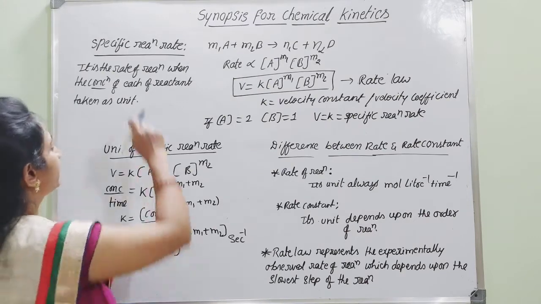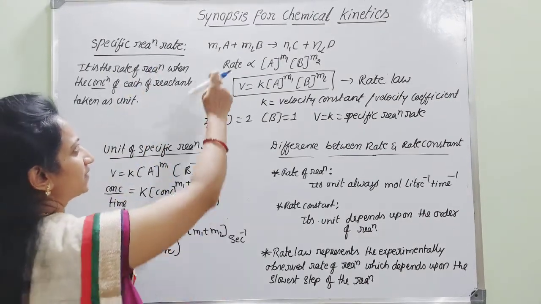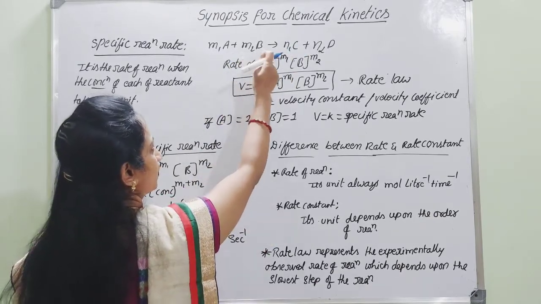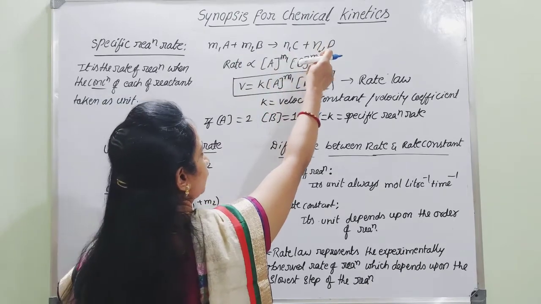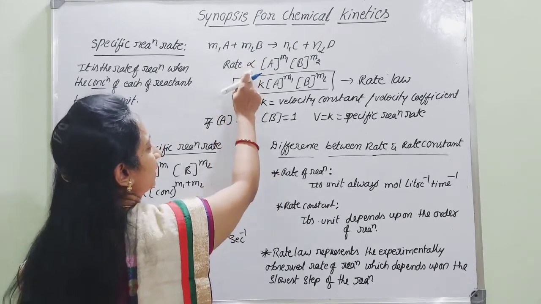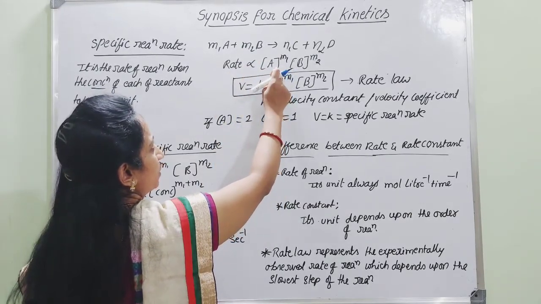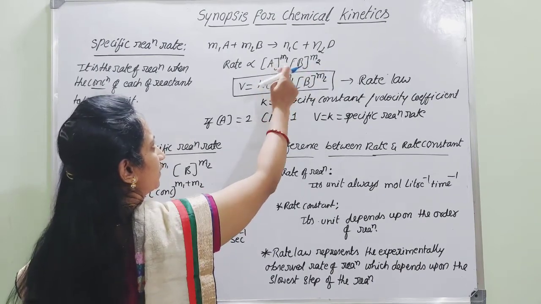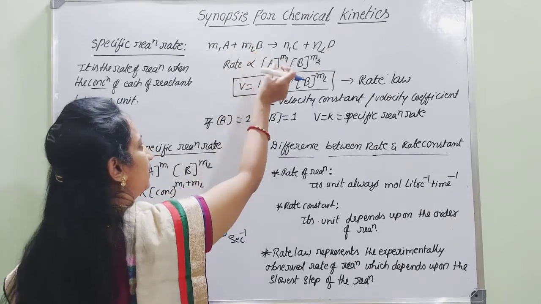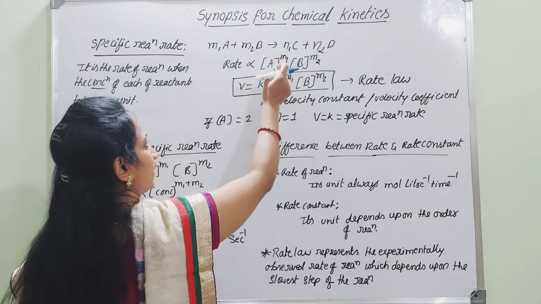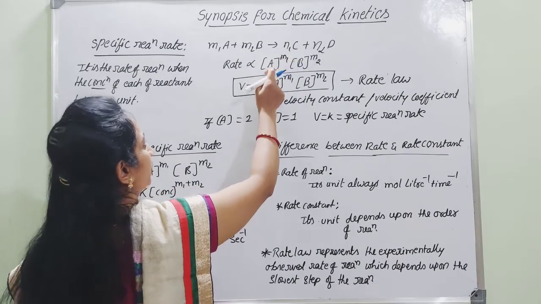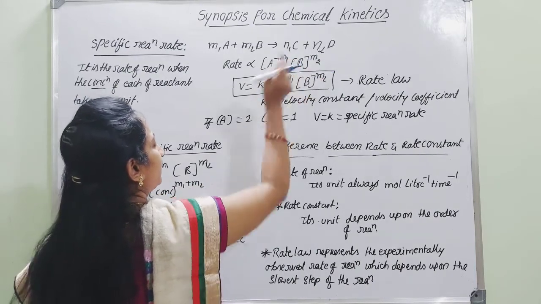Then what is meant by specific reaction rate? Let us consider the simple general equation of a reaction: M1 moles of A react with M2 moles of B to give N1 moles of C and N2 moles of D. By applying the law of mass action, rate is directly proportional to the product of active concentrations of the reactants. With respect to this equation, the two reactants are A and B. Active concentrations are represented with square brackets, and the number of moles is written as the power: A to the power M1 and B to the power M2.